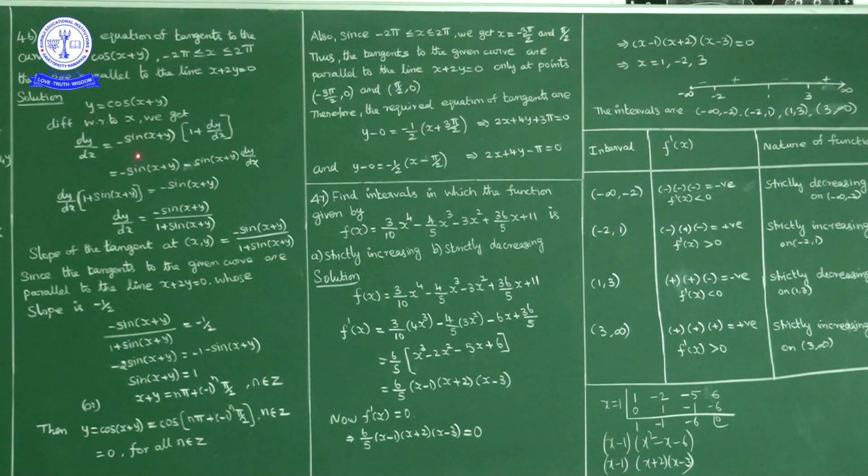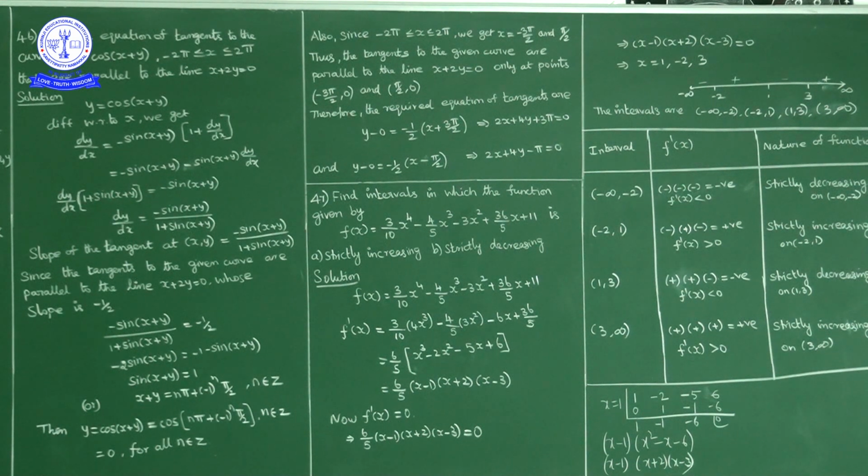Now multiply minus sin of x plus y inside, so what we get, minus sin of x plus y minus sin of x plus y into dy by dx. This term I will write this side. So dy by dx plus sin of x plus y into dy by dx equal to minus of sin of x plus y. Now dy by dx common here, so what we get, dy by dx into 1 plus sin of x plus y is equal to minus of sin of x plus y. So dy by dx is equal to minus of sin of x plus y upon 1 plus sin of x plus y. This is slope of the tangent to the curve.